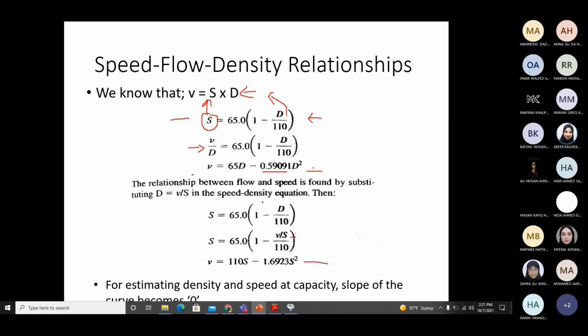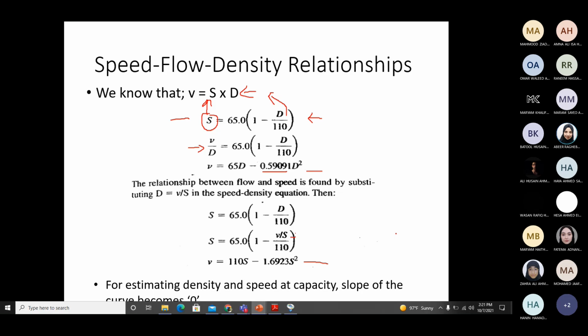You can use this equation, put critical density over here, and you will get capacity. Or you can use the last equation and put critical speed in it, and you'll get capacity. So once you know critical speed and density, capacity can be found from any of these three equations. Just put the value of critical speed and density wherever they are required.